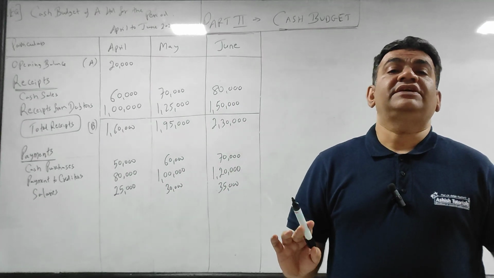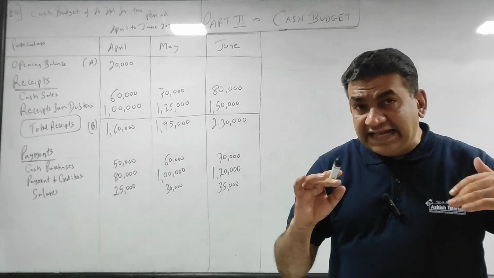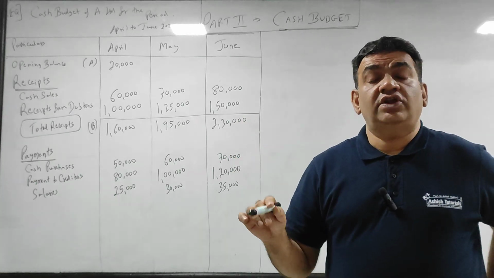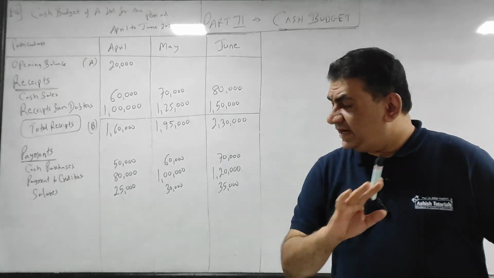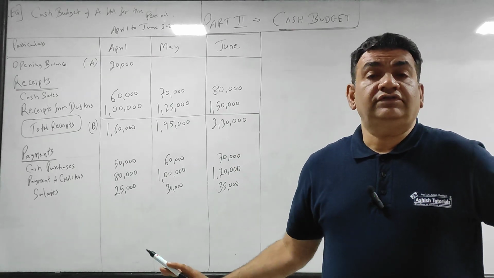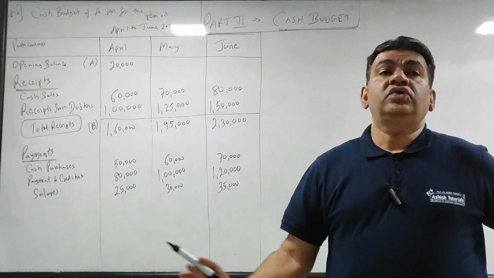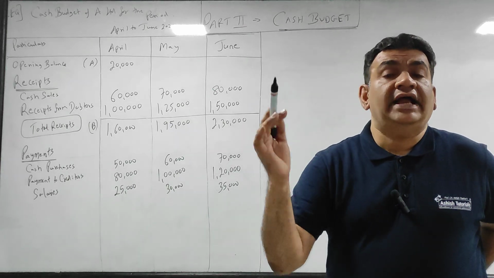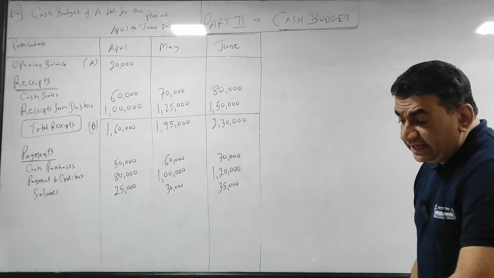Ahead, there will be variation: if the credit period will be 15 days, you'll have to take half of previous, half of current. I am not getting into that on the first day. Understand this sum, your concept will be clear, and then you can focus on the advanced part. Got it? Anything else is there?